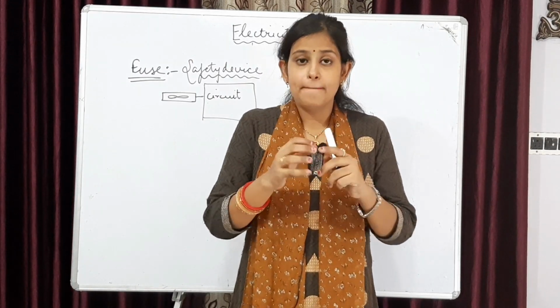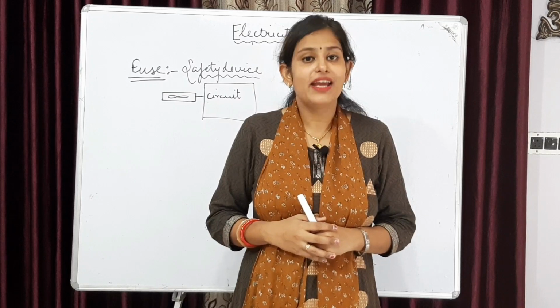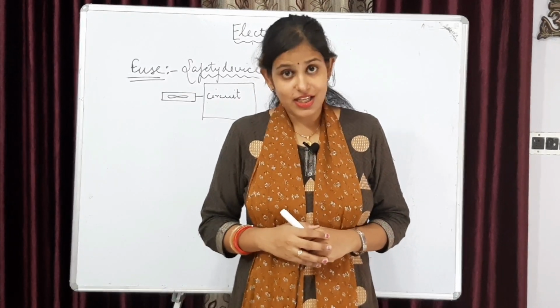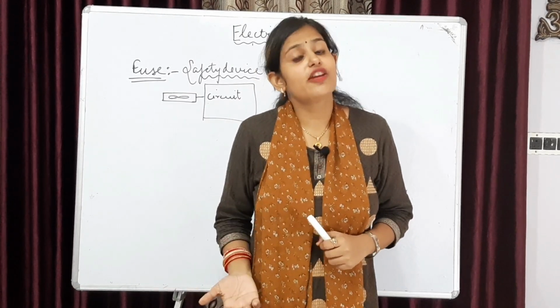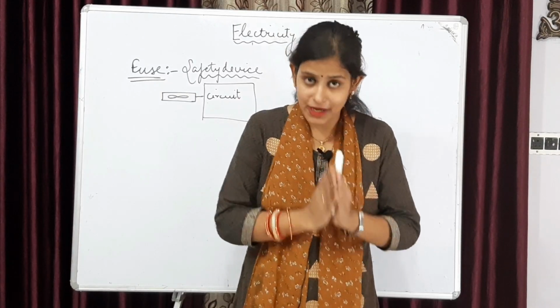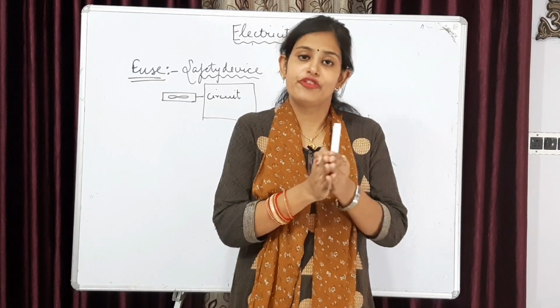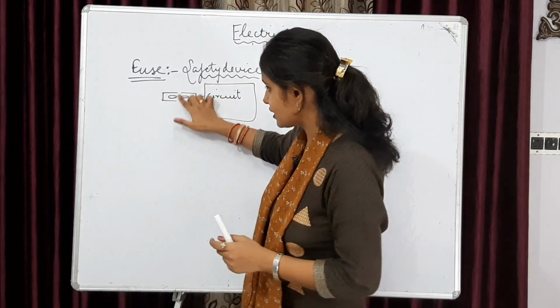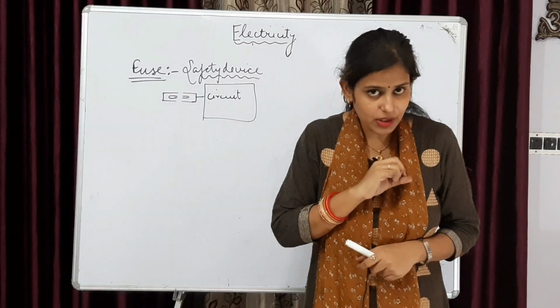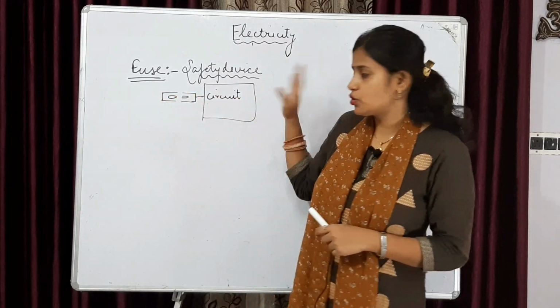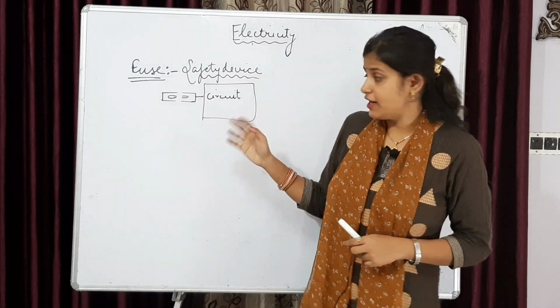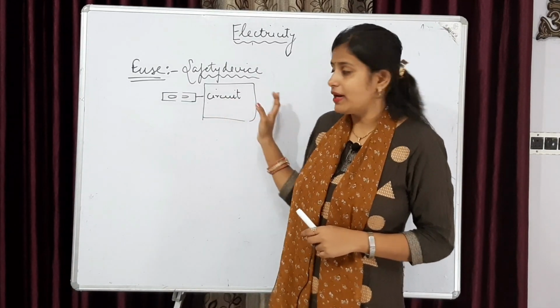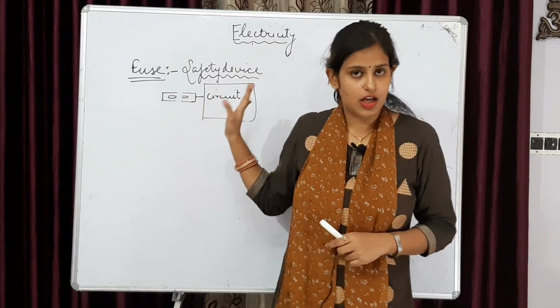Fuse wire melts because of heating effect of current. Heating effect of current की वजह से fuse wire melts and this melting of fuse wire breaks the circuit. Circuit becomes open and the current does not pass through the circuit. And if the current is not passing, what happens? All the devices are now safe.